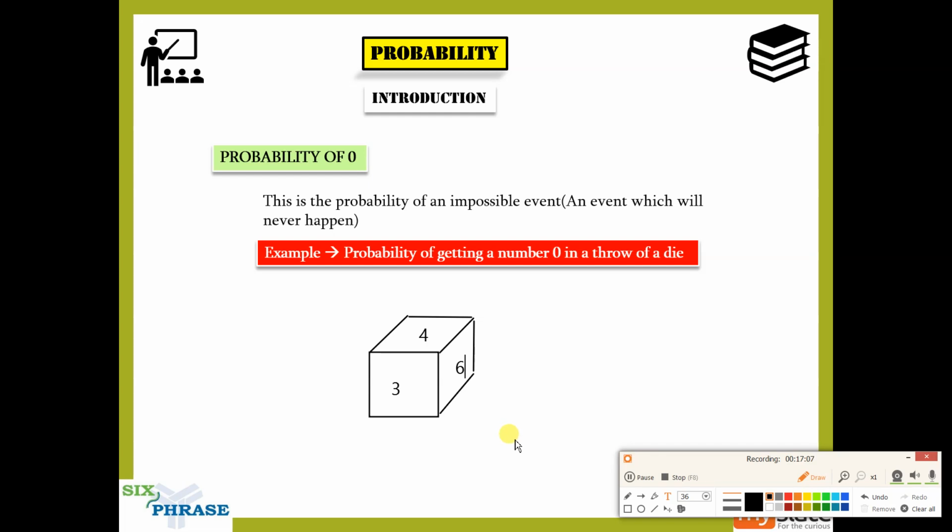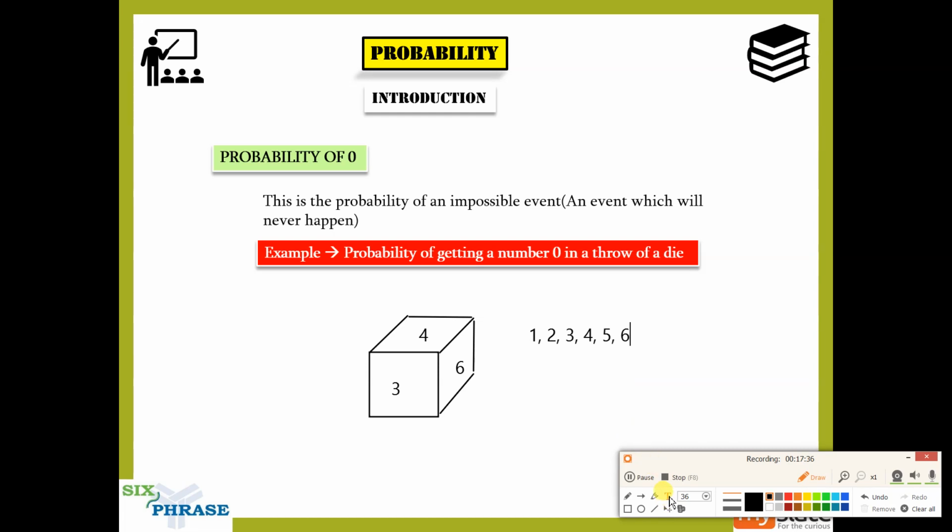So when you roll one die, what are the possible outcomes? One can turn up, or two, or three, four, five, six, correct? These are the possible outcomes, or total number of outcomes.